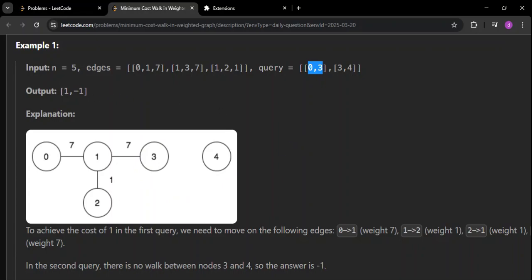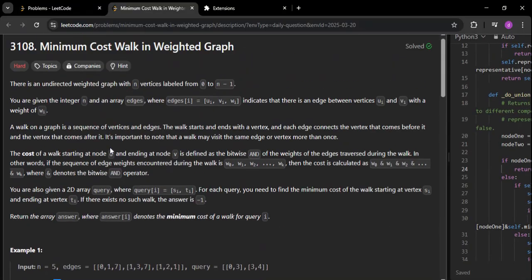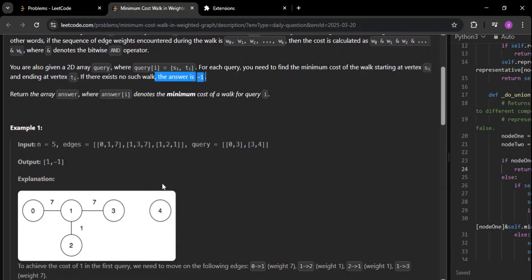So the answer is going to be minus 1, because there is no connection between these two. There is no path existing, and because no path exists, we cannot find the cost. The cost comes into the picture only when there is a path. If there is no path, obviously there cannot be a cost, so we cannot find the minimum cost. In that case, we have to return minus 1. They have clearly mentioned here that we have to return minus 1 if there is no path possible.